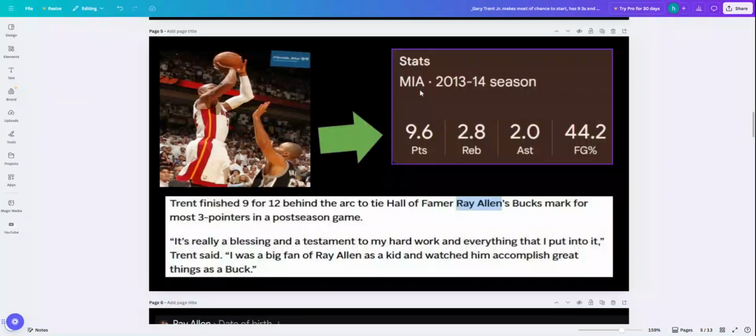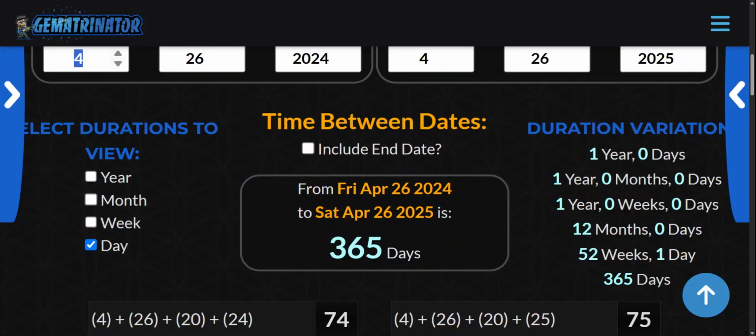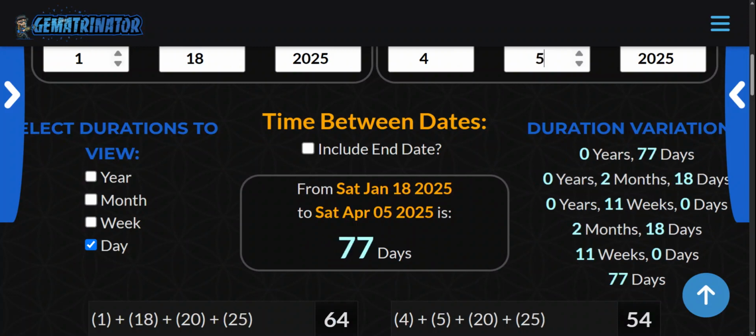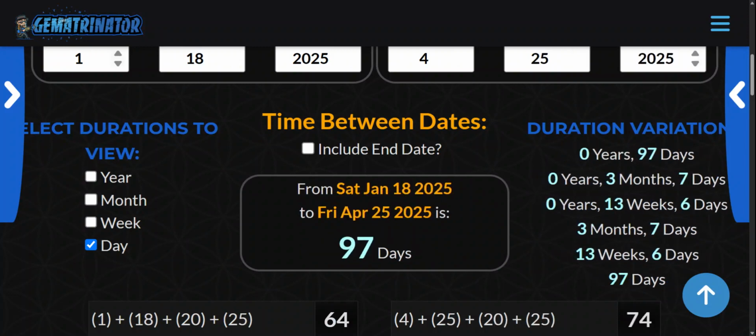Would you believe that this game is 96 days after the Gary Trent Jr. birthday? I'm going to show you right now. Look at his birthday, January 18. Let me go right over here. And so check this out. So you got the 1/18 birthday for Gary Trent Jr. on the fly. Look at this. And the game was 4/25. Oh, well, it's 96 days in between the two dates.